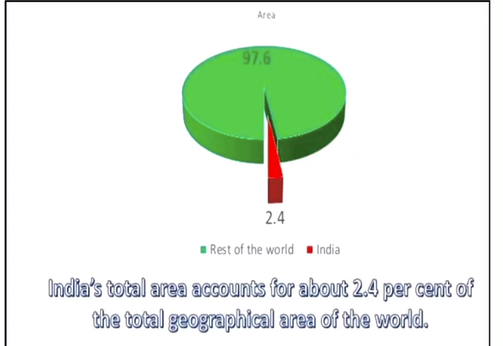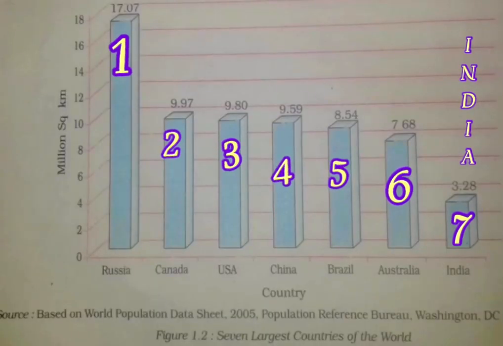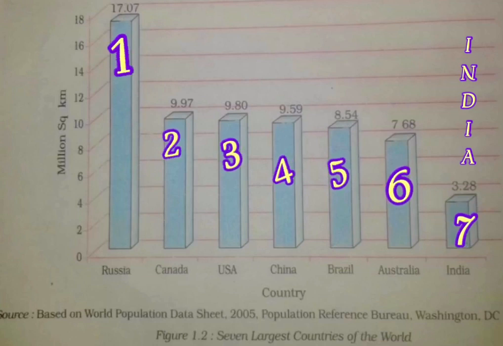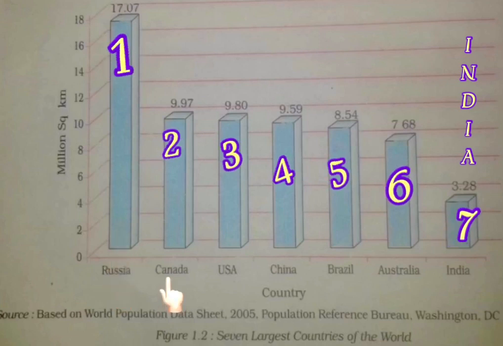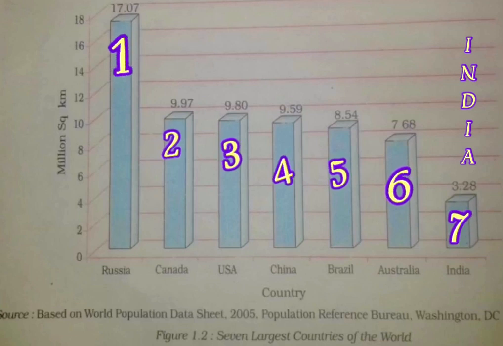Now, let's see the ranking of the top 10 countries, out of which India stands on the 7th rank. Can you see the ranking here? The 7 top largest countries of the world in regard to their area are given in this picture, starting from Russia, Canada, USA, China, Brazil, Australia, followed by India. The total area of India accounts to be 7th in its ranking.